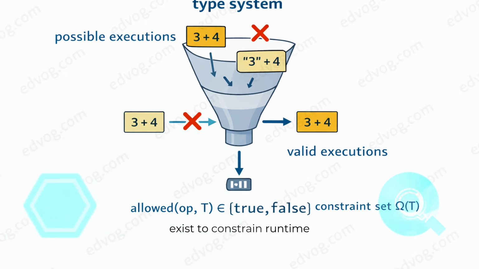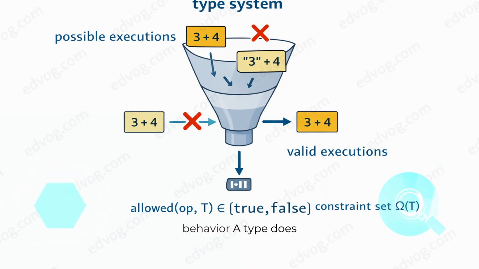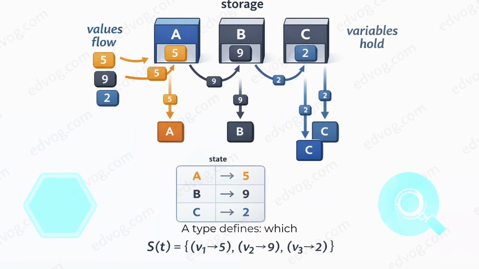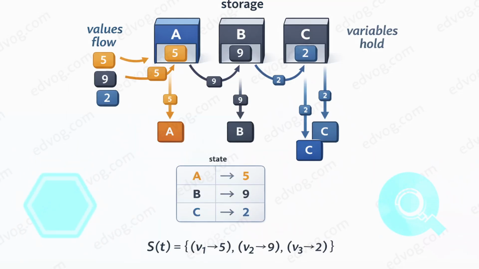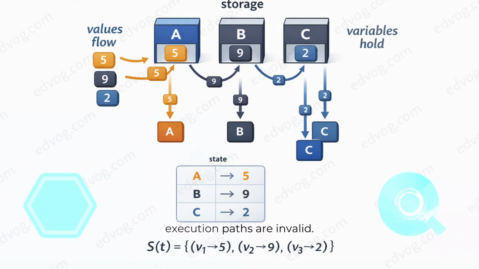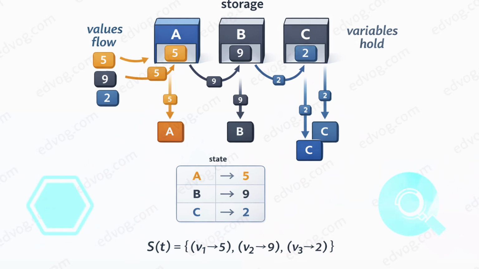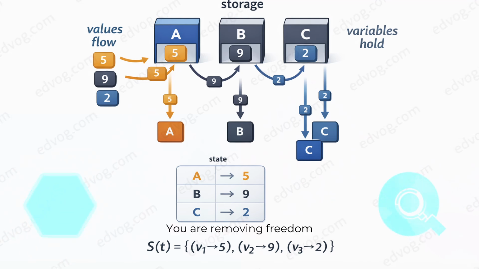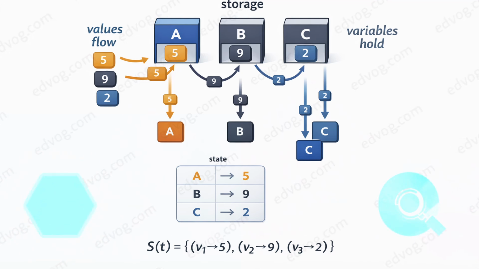Types exist to constrain runtime behavior. A type does not store anything. A type defines which values are allowed, which operations are legal, which execution paths are invalid. When you declare a type, you are not adding information for the computer. You are removing freedom from execution.